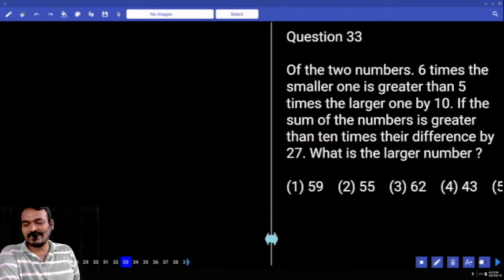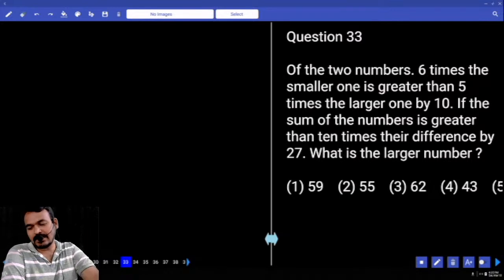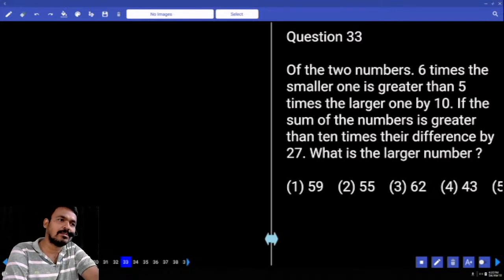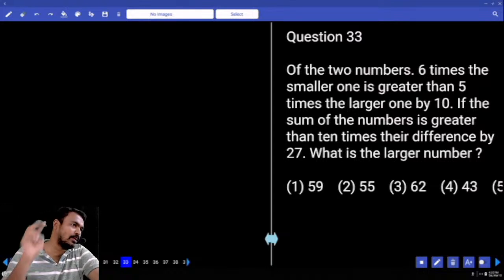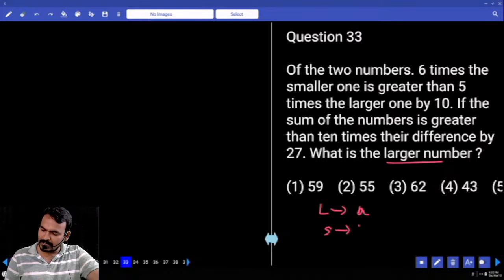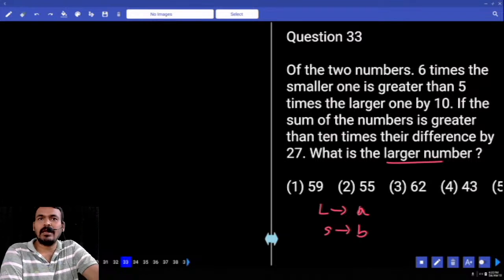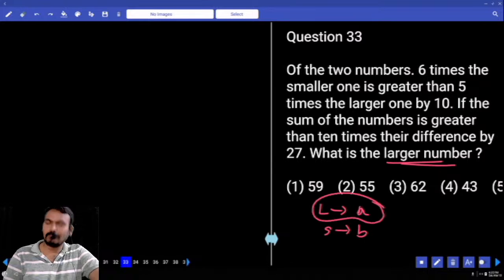Next question number 33. Of the two numbers, 6 times the smaller one is greater than 5 times the larger one by 10. If the sum of the numbers is greater than 10 times their difference by 27, what is the larger number or smaller number? Larger number. How many numbers are there? 2 numbers. One is the larger number, another one the smaller number. Suppose the larger number we consider A, the smaller number we consider B. We require the larger number, means we require A value or B value? A value.